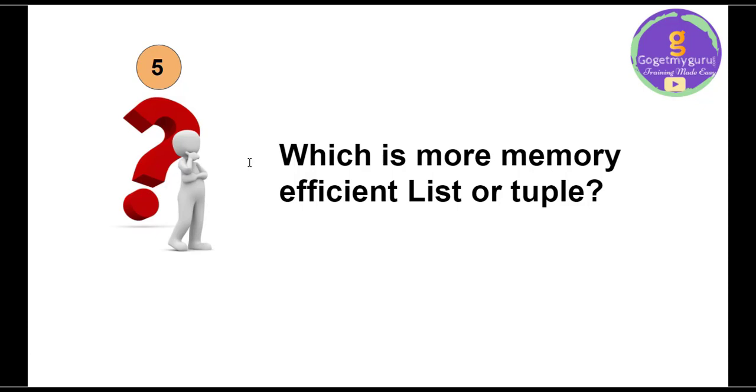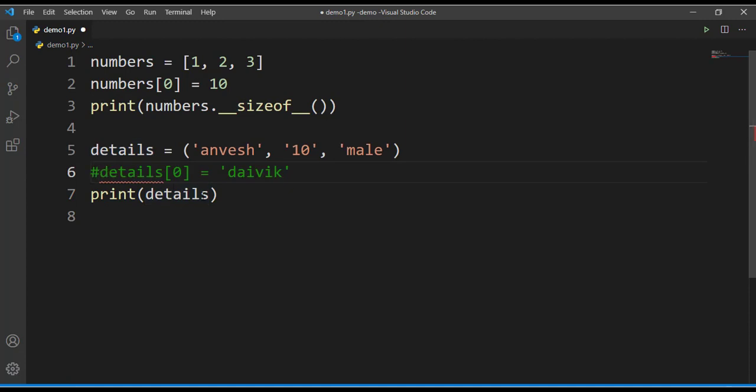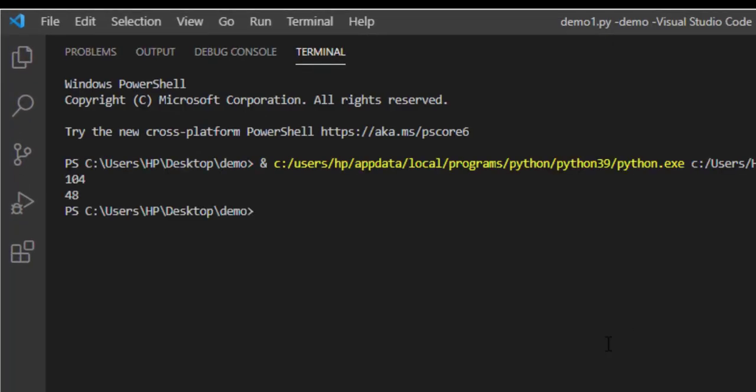Let's understand with an example. Let's keep the same program. What I will do is, let's try to know the size of the objects we have created. So numbers dot size of, and let's make use of the same thing for details. I'll comment this line here. Again, details dot size of. Now let's run this and check the memory space taken by these two, list and tuple. The first one is for list and the second one is for tuple. These are in terms of bytes. List is taking 104 bytes of memory, whereas tuple is taking 48 bytes of memory.